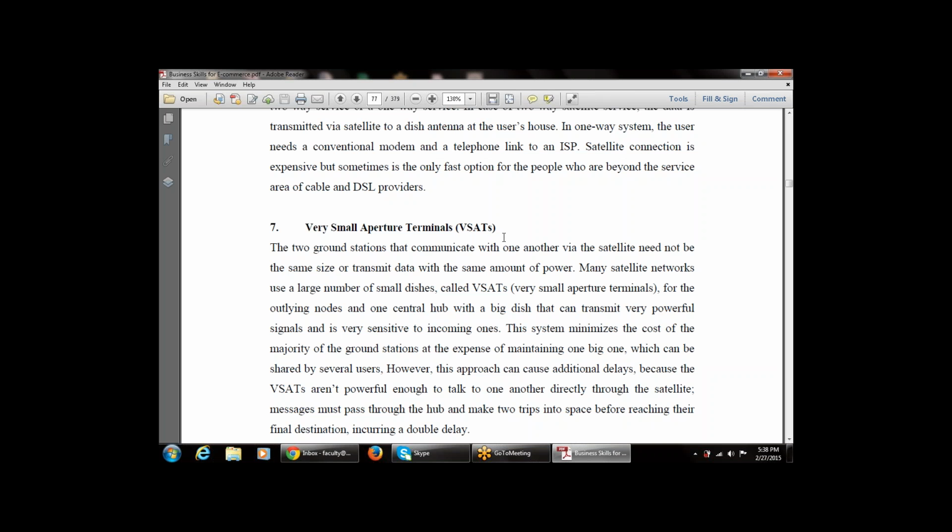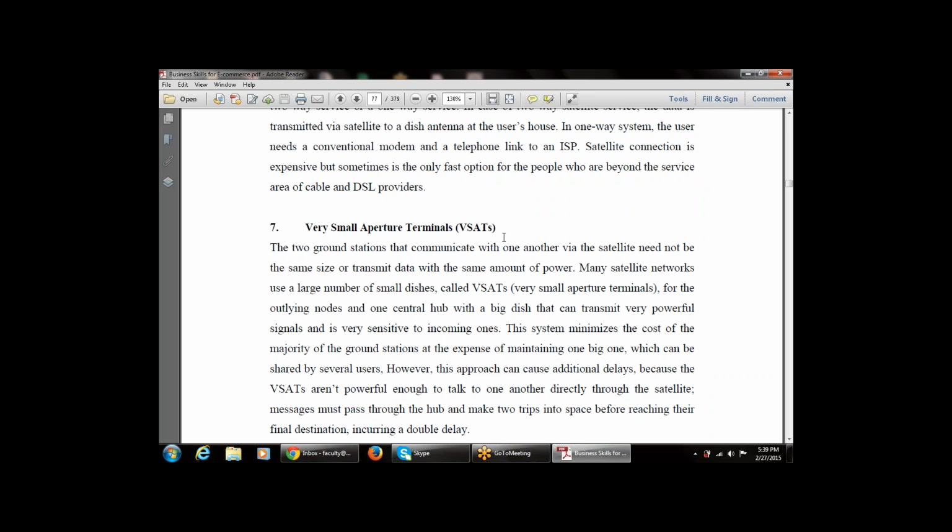However, this approach can cause additional delays, because the VSATs are not powerful enough to talk to one another directly through the satellite.